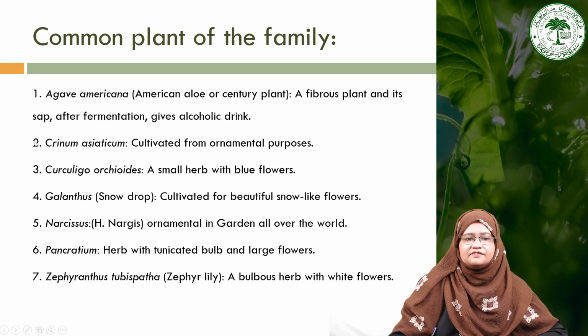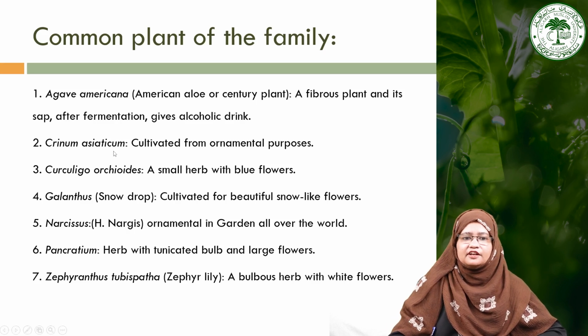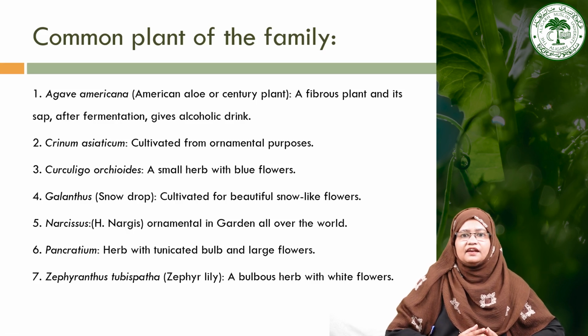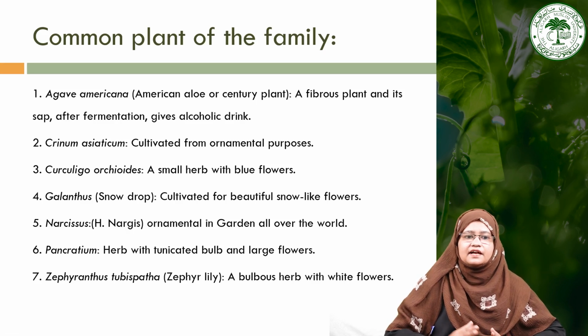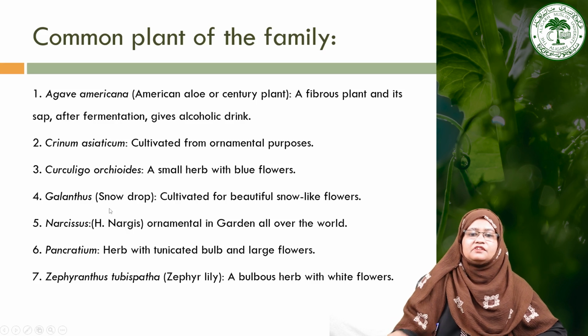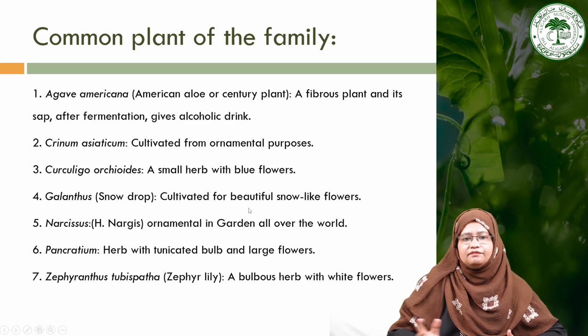The next plant we have seen earlier is Crinum asiaticum, which is cultivated for its ornamental beautiful flowers, as we have seen earlier in the slides. Then Curculigo orchioides, which is a small herb with yellow flowers. Then Galanthus, also called snowdrop, which is cultivated for its snow-like flowers. Then Narcissus, which is called Nargis in Hindi.